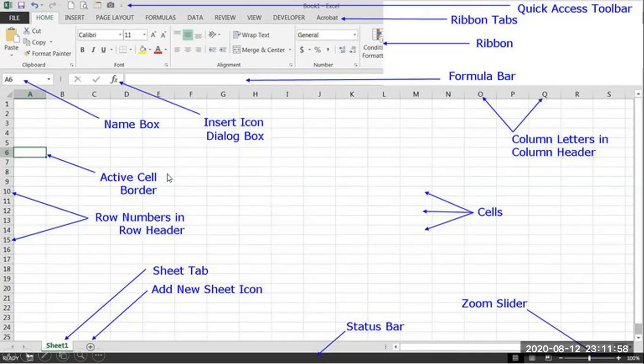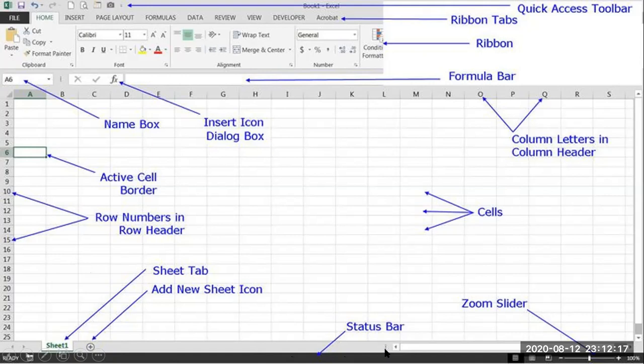In a Word document I call it a page, first page, second page, page by page. But here we call this area a sheet. If you notice here, this is Sheet 1. When I click this plus, I can add Sheet 2, Sheet 3, like that. Any number of sheets I can keep on adding.